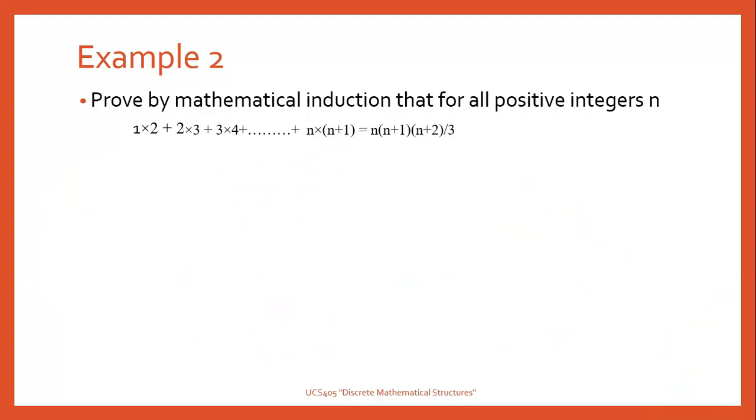Another example, we have to prove that 1 into 2 plus 2 into 3 plus 3 into 4 up to n into n plus 1 is equal to n into n plus 1 into n plus 2 by 3. Again, we assume it as P of n.